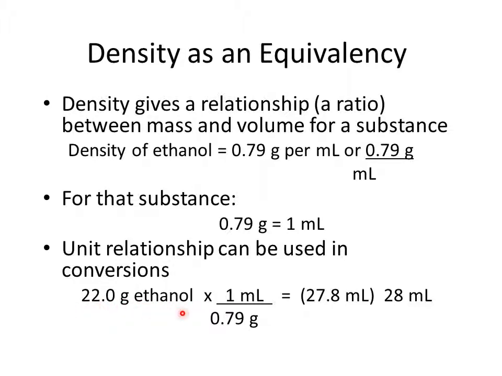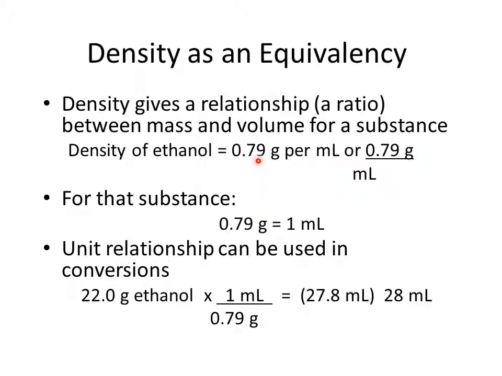Down here, look at 22.0 grams of ethanol. I need to have my fraction for conversion to milliliter with the unit that I want to get rid of canceling out. So it is grams of ethanol being changed to milliliter, so I need to put grams in the denominator. I make sure that the number is the number that is given with the unit in the density.